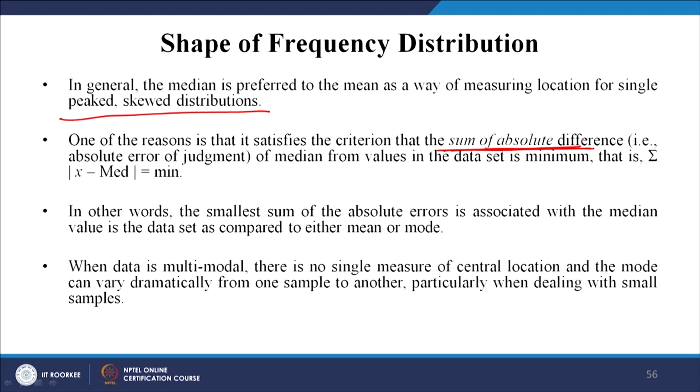Now, what is this absolute difference? That is, the absolute error of judgment of median from values in the data set is minimum. Why? Because it is at the middle point, right. So, x, any variable, minus the median is always the minimum.